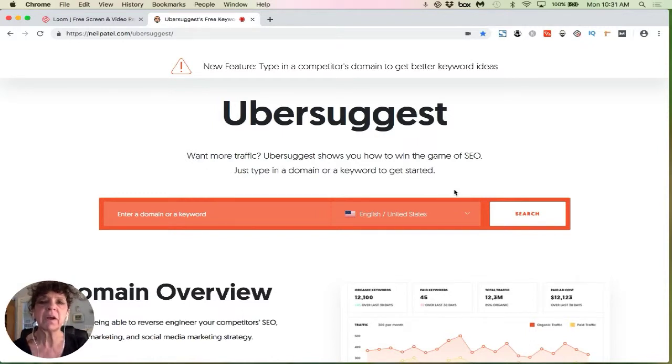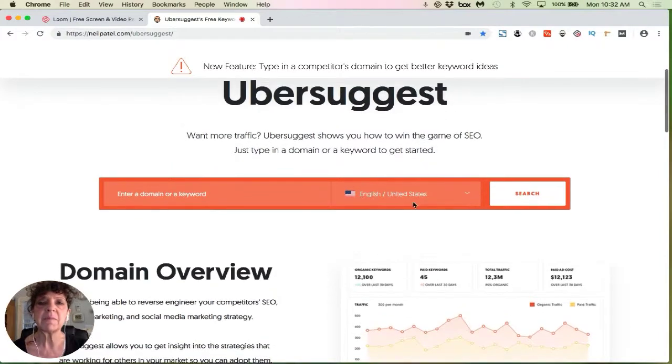Today we're going to talk about a great keyword tool that's free called Ubersuggest. This is put out by Neil Patel, who is quite famous in the SEO marketing world, and he is awesome in that he offers this tool for free. And every time I come into Ubersuggest, it just seems to get better and better. This is an awesome tool. So I'm going to walk you through the tool today and show you some of what it can do.